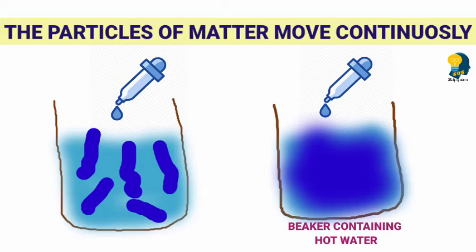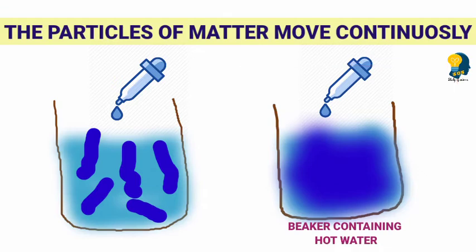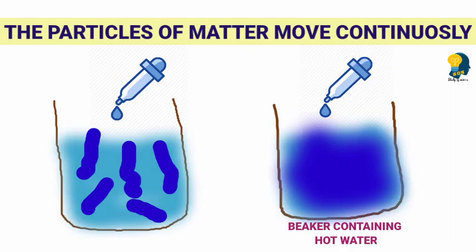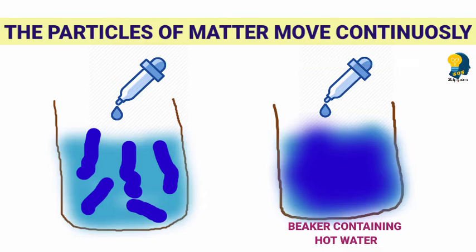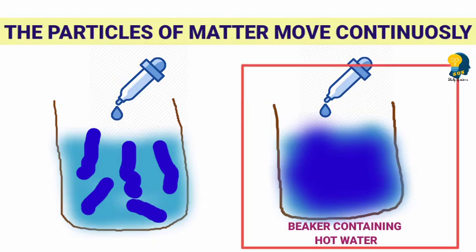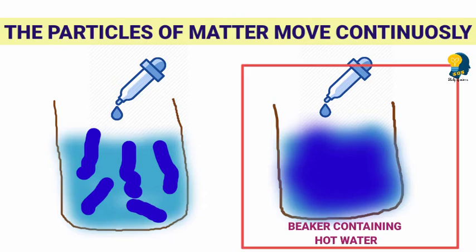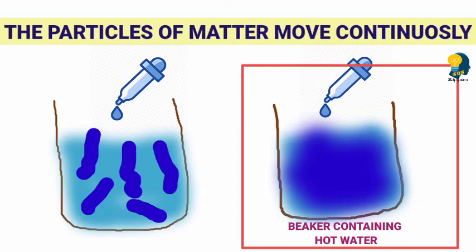What I'm trying to tell you here is the movement of particles becomes faster when we provide temperature to it or when we disturb it. Correct. And here the particles have kinetic energy. What is meant by kinetic energy? Kinetic energy is the energy which is in motion. So here the particles are in motion. They are continuously in motion.